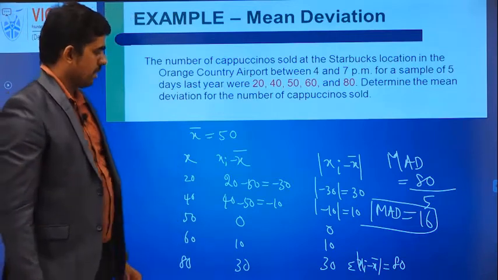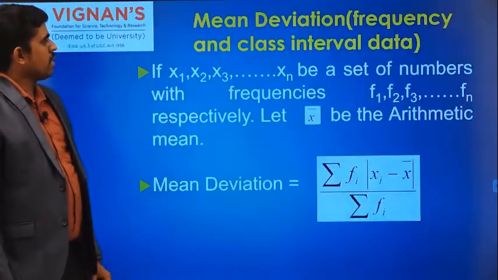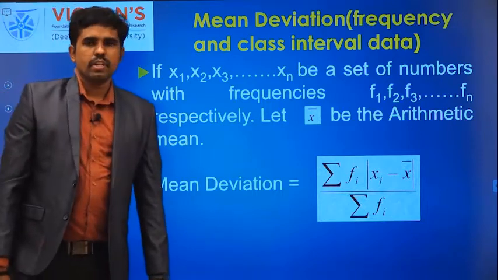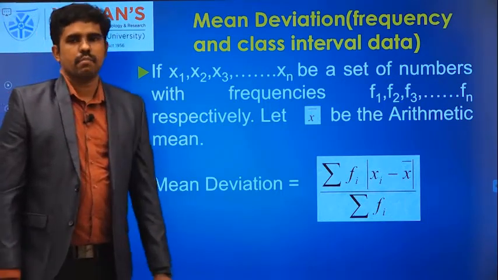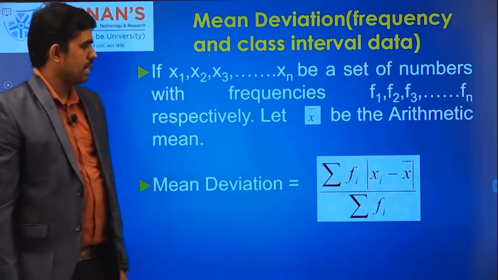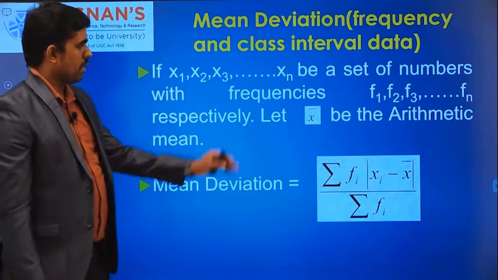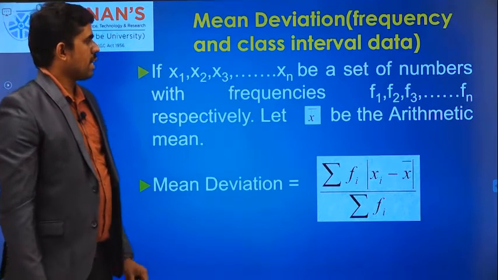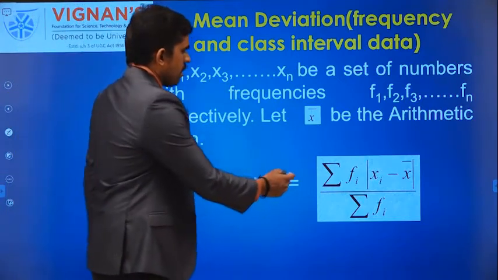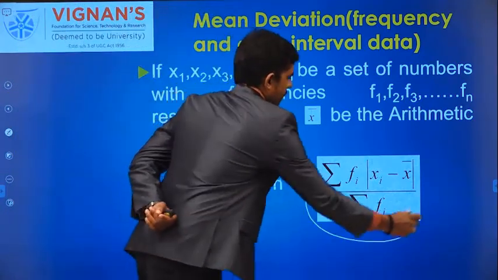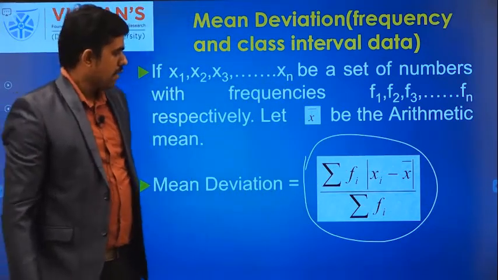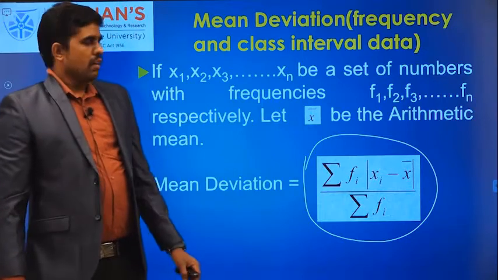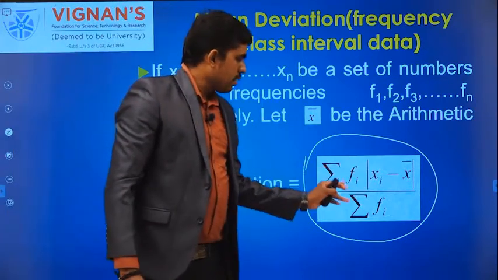We have done that. Next, mean deviation for frequency and class interval data. For this frequency and class interval data, the fixed formula is summation fi into modulus xi minus x bar divided by summation fi. Normally in raw data we don't have this fi.